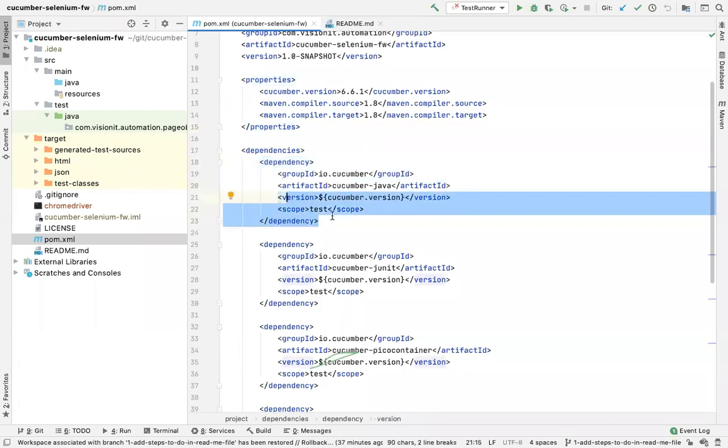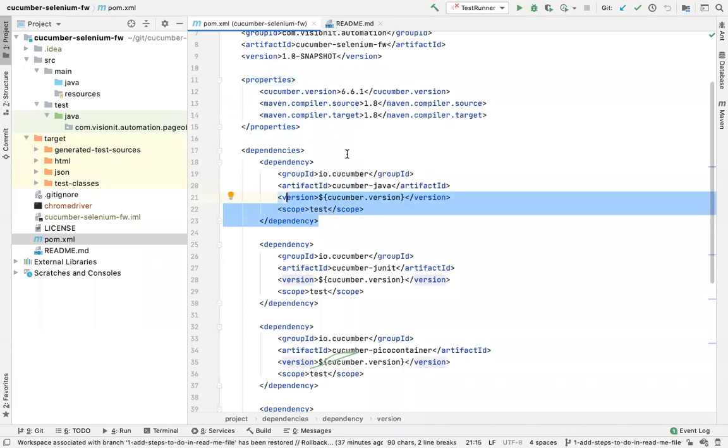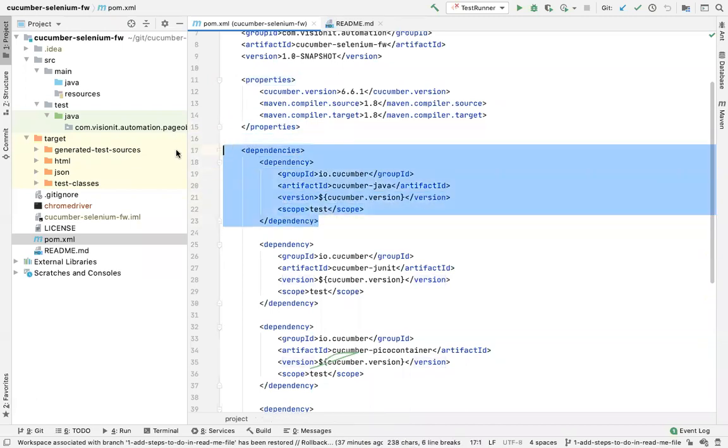But the thing is, if you want to use this standalone, like you want to run it using Cucumber CLI, then you only need this. But if you want to use JUnit, because it supports JUnit, and you can use JUnit to run Cucumber. Now this is a little bit confusing statement.